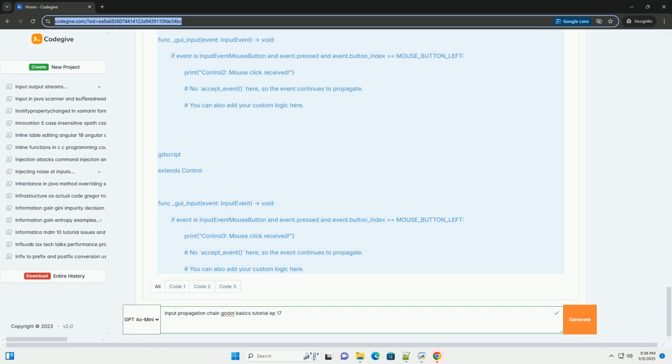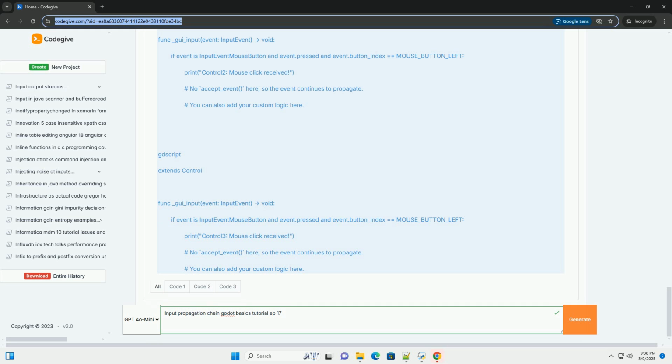Why is an input propagation chain useful? UI interactions. Imagine a complex UI with overlapping elements. You might want the topmost element to handle an event first, but if it doesn't handle it, you want the element underneath to have a chance.